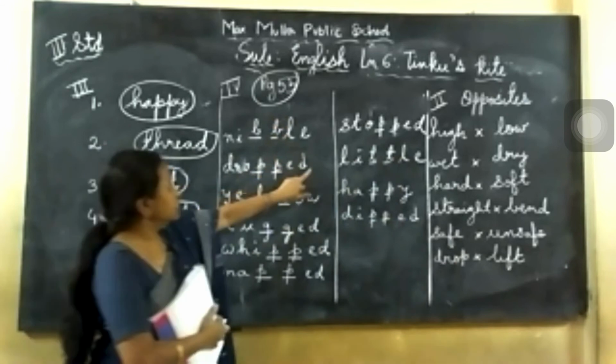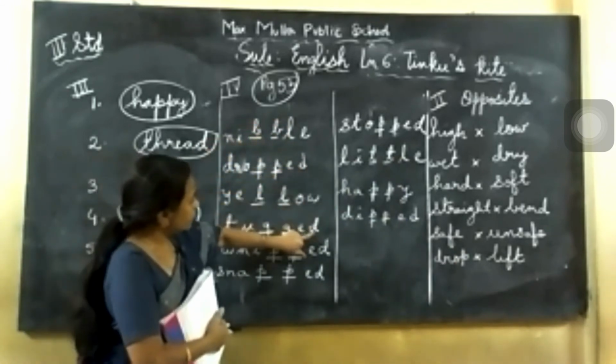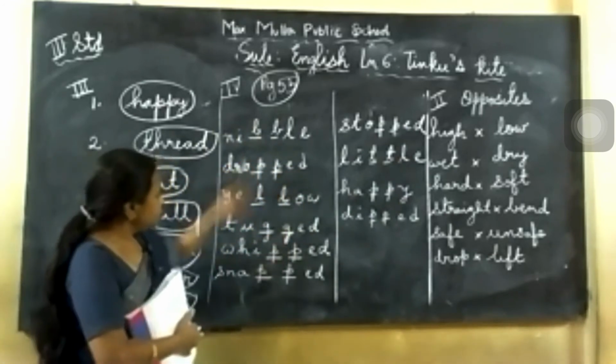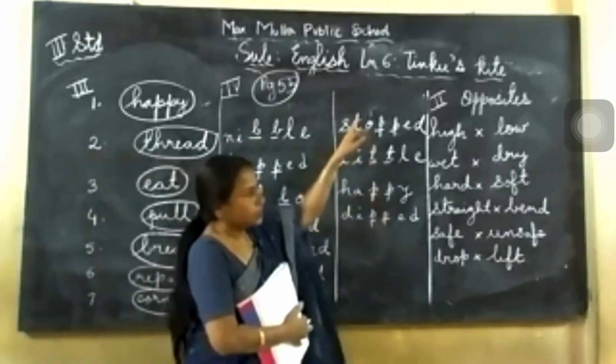Few words are there. See D, whatever D knows, so the last letter will be doubled. That you can also see, like dropped, tugged, whipped, snapped. So these are all a few past tense words also.